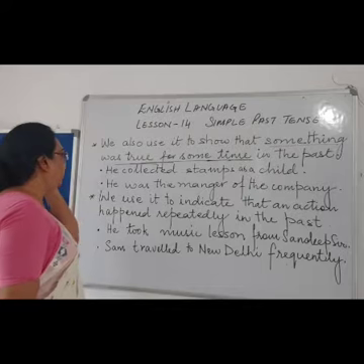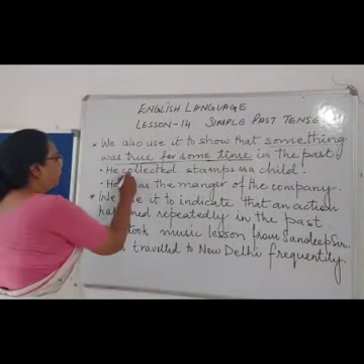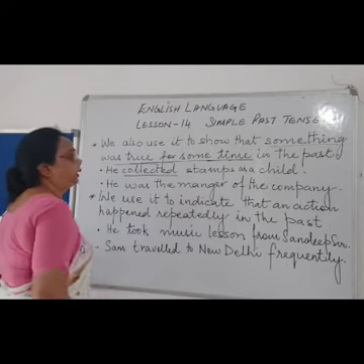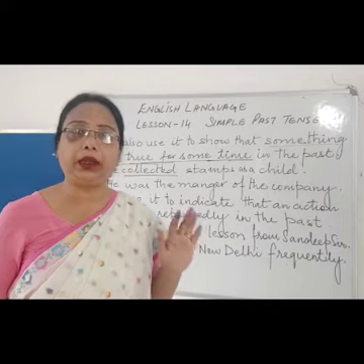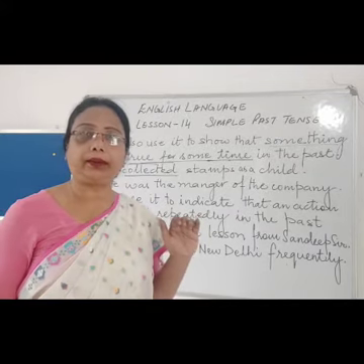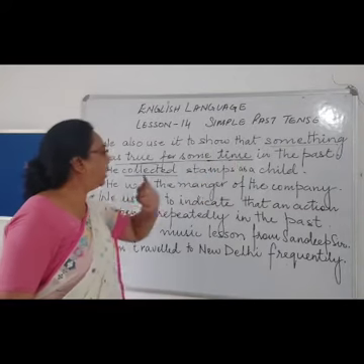Let's see an example. He collected stamps as a child. So over here, collected: he used to collect stamps when he was small, but now he is not doing it. The sentence tells us that. So, he collected stamps as a child.